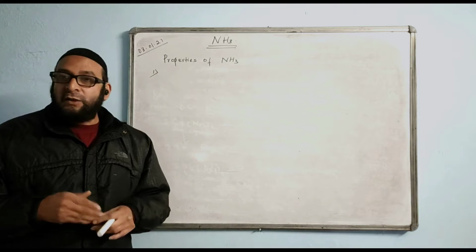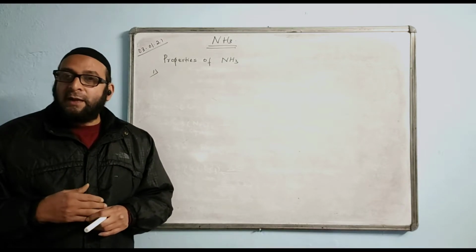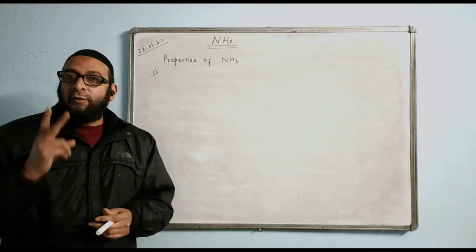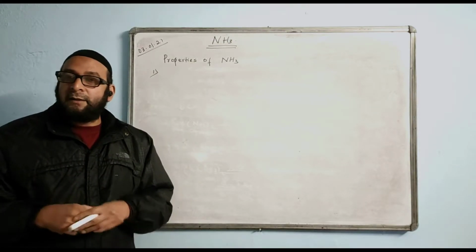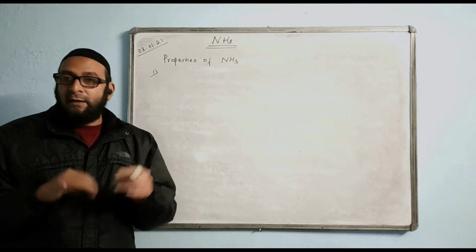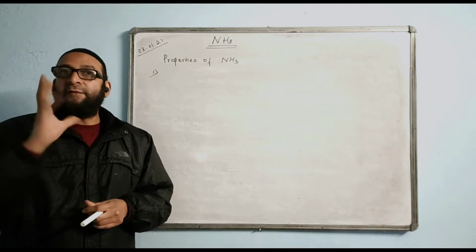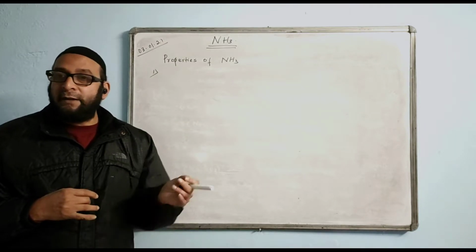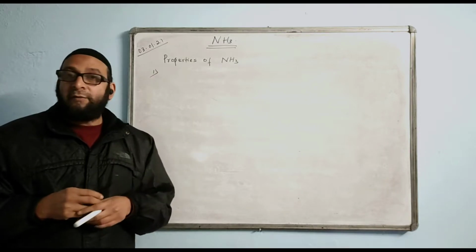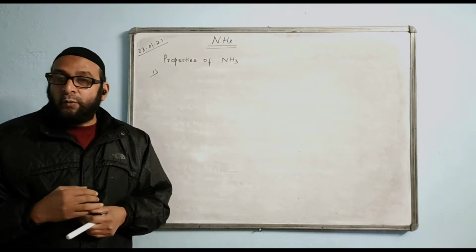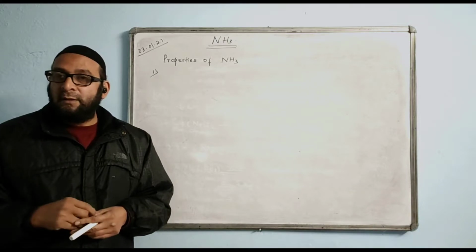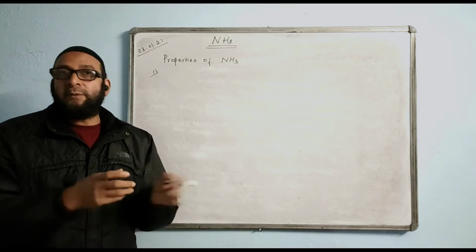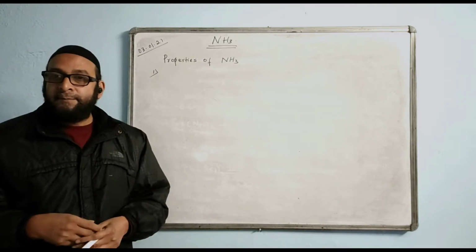Ammonia gas is highly soluble in water, and its high solubility in water is demonstrated by the Fontaine experiment. For two gases, Fontaine experiments are conducted. They are HCl and ammonia. But the color of the Fontaine will be different. In HCl, the color of the Fontaine will be red, and the color of the Fontaine in case of ammonia will be blue, because ammonia is a basic gas. Red litmus solution will turn blue, and with HCl gas, blue litmus solution will turn red.